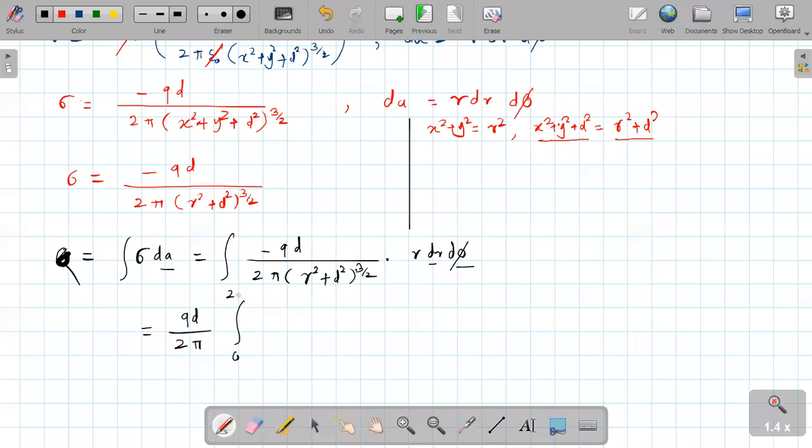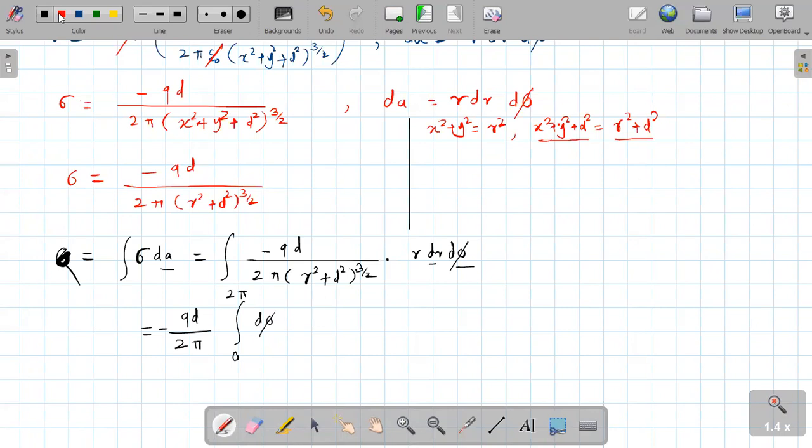So the limits are 0 to 2 pi. I will write minus; if you are taking the same limit, then you can write the minus sign. So 0 to 2 pi for what? For phi. Yes, very good.